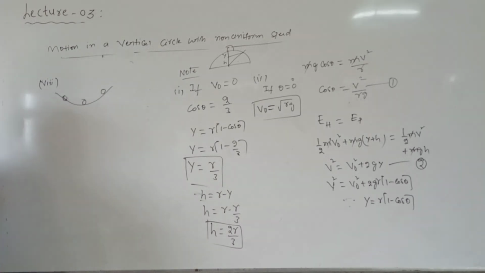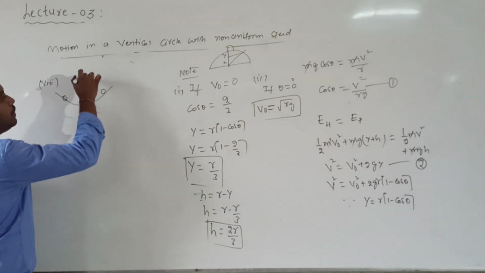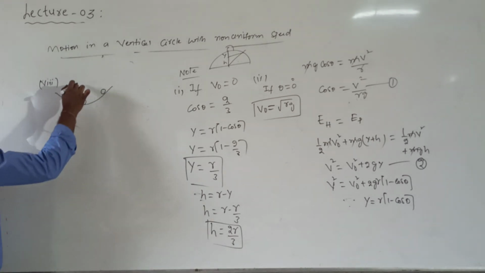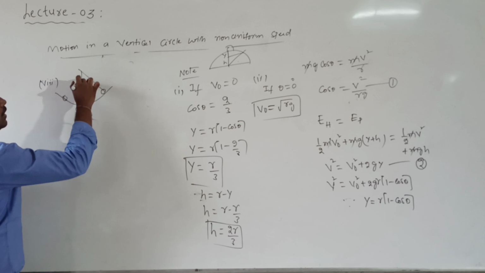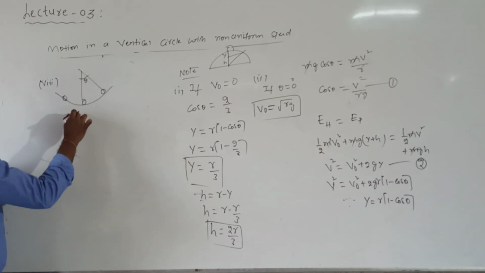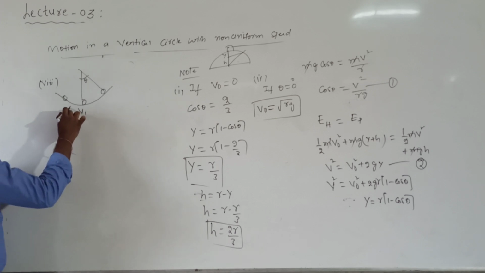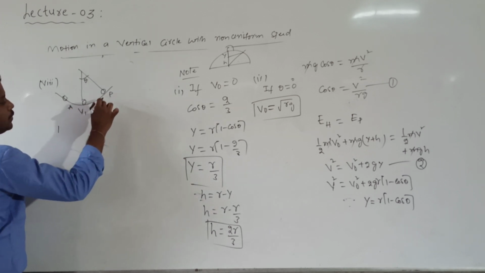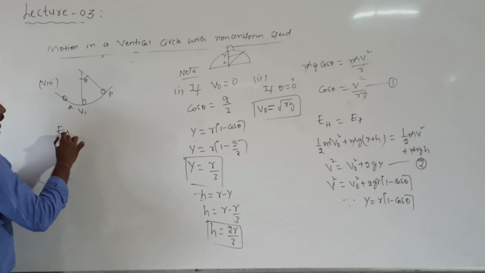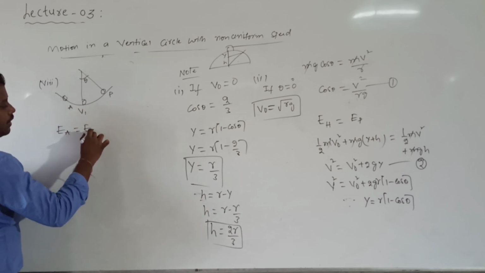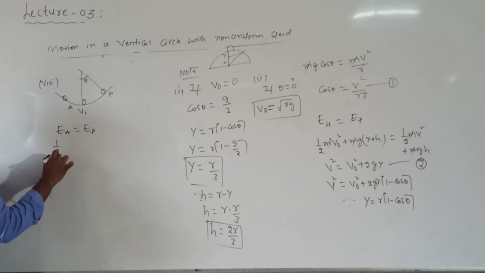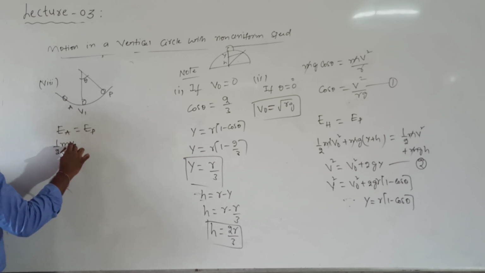Now what I want to calculate is the maximum angular displacement, let me call it theta. This value will be theta. The velocity at the lower point is v1. According to the law of conservation of energy, let me call this point A and this point T. Total energy at A is equal to total energy at T. So what is the total energy at A? 1 by 2 into m into v1 square.